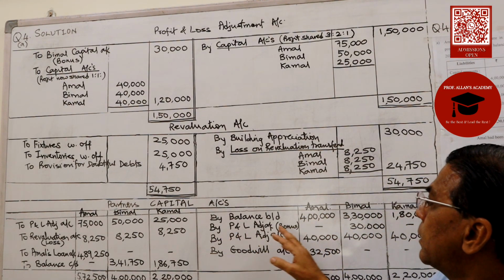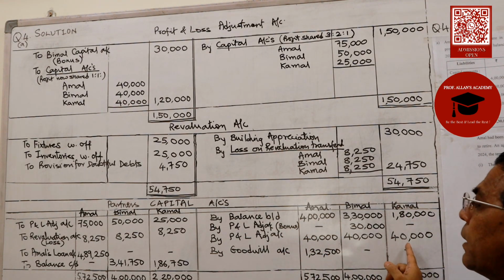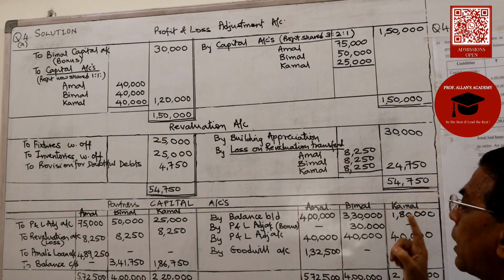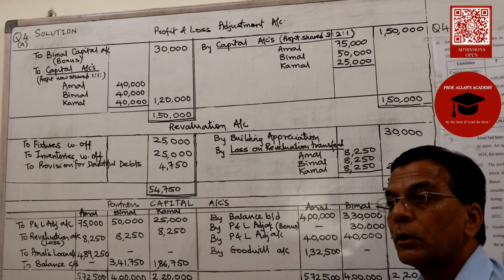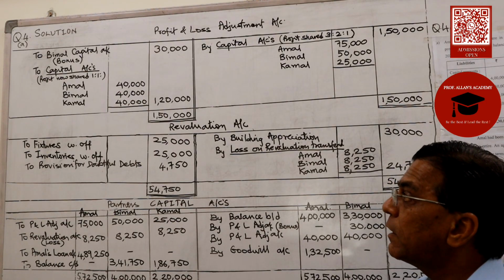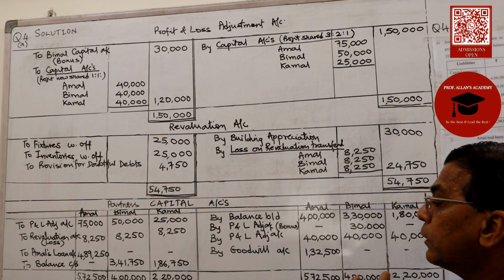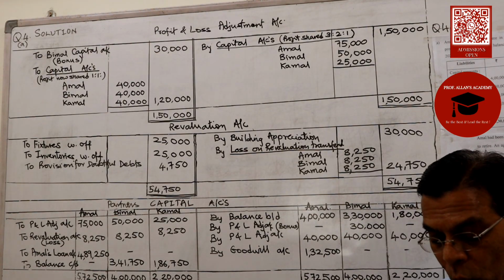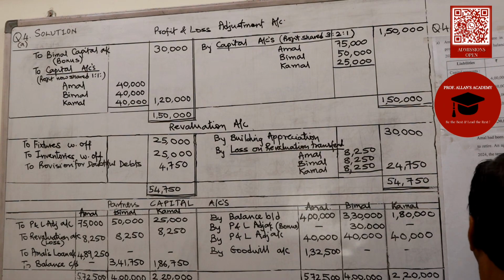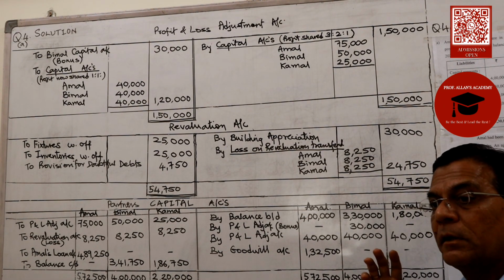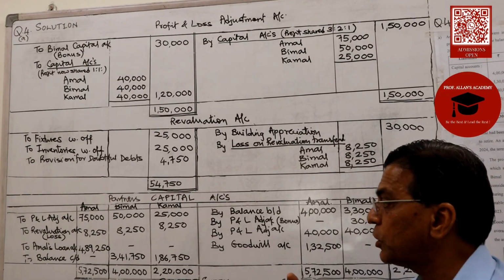Then, after we have recorded the loss and recorded the profit and loss adjustment account, we now need to take up goodwill valuation, because the retiring partner is to be given his share of goodwill. And they say that goodwill of the firm was given for the 4 years profits average multiplied by 3 because 3 years purchase.